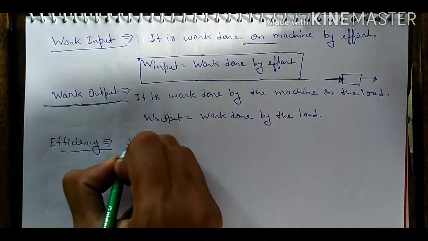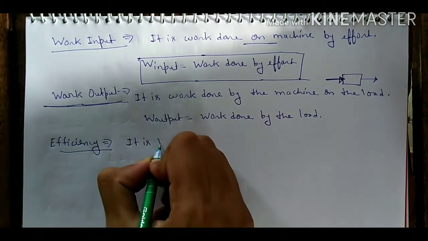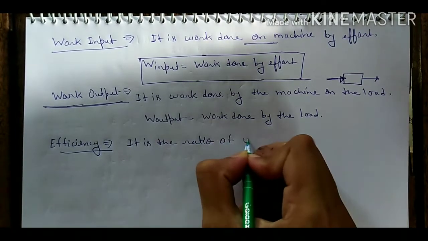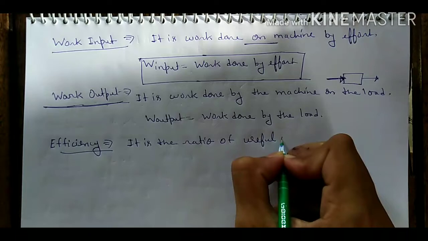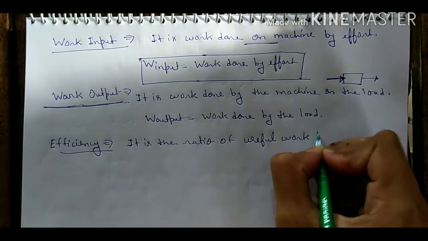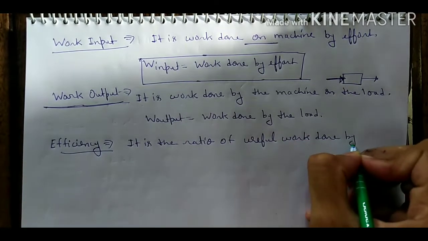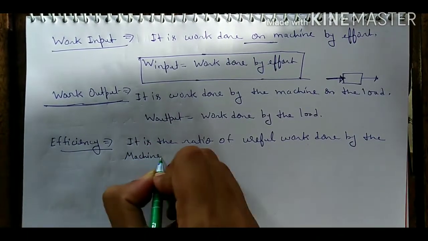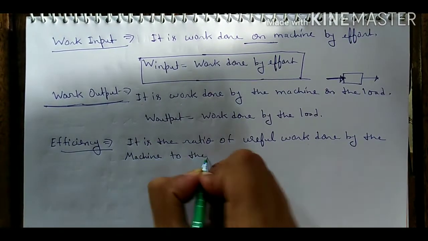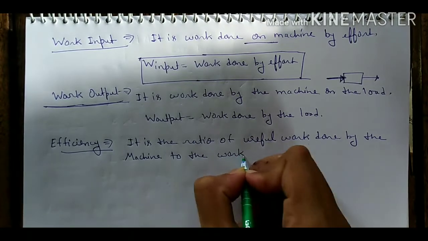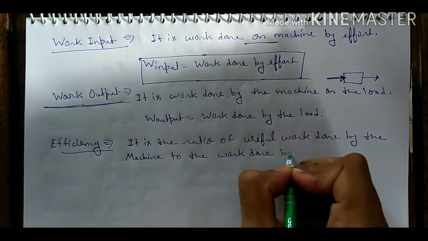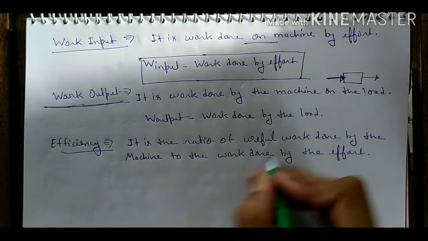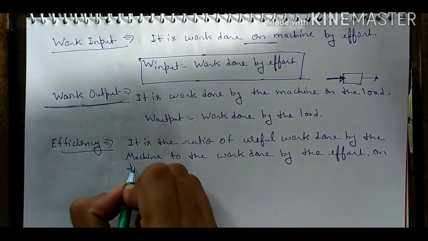In a simple line we can write it is the ratio of useful work done by the machine to the work done by the effort on the machine,